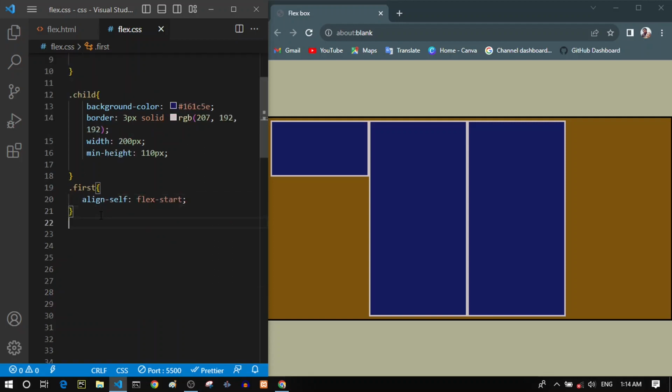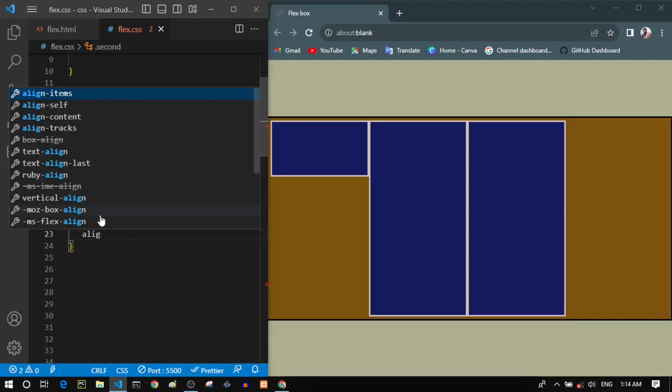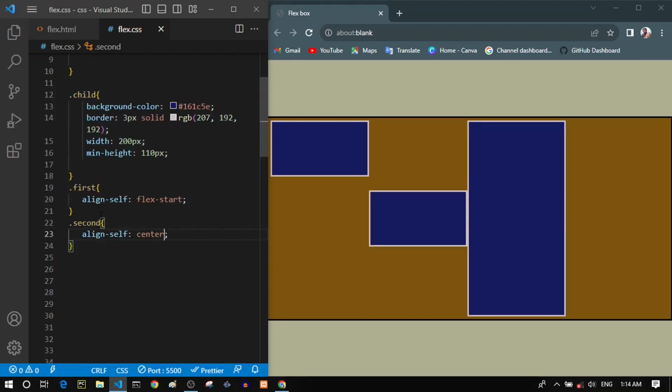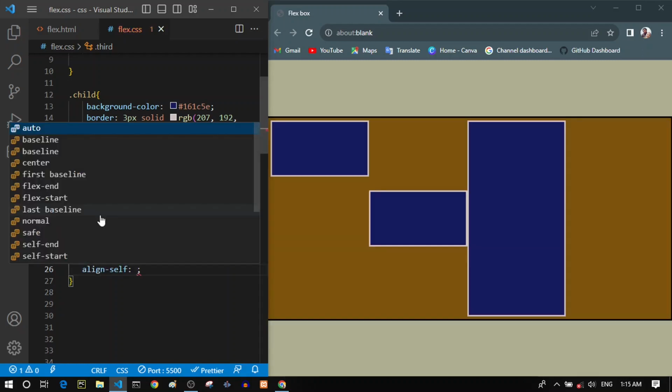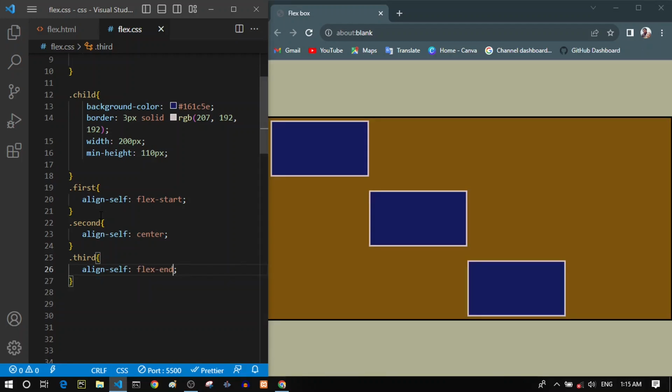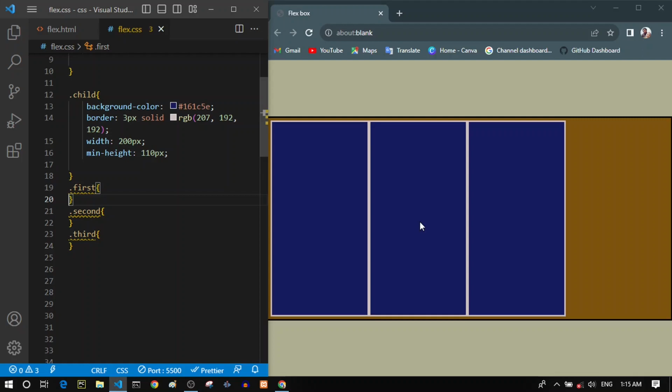And also if we select, for example, the second flex item, and let's say that we want this to be align self of center, so it will be in the center of our container. And just like this, we can select our third flex item and we can align it to the end, so align self flex end. You can see that we changed each item individually. So now let's remove these values so that we have our standard FlexBox.